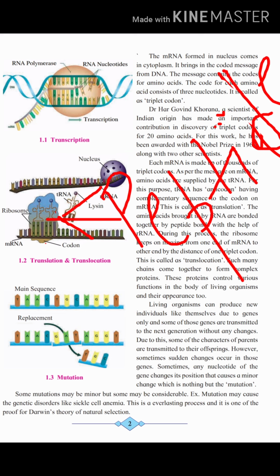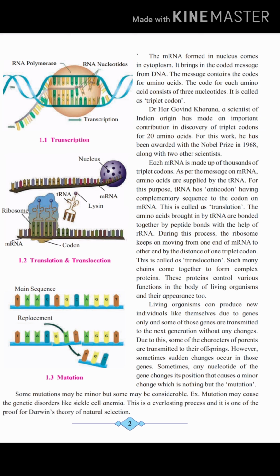Okay, now this rRNA shifts by one codon, meaning once one codon is over and the tRNA has brought the amino acid, the rRNA will shift in the forward direction. The shifting of rRNA happens so that the process continues and the tRNA keeps on bringing the amino acid, till the entire mRNA is coded, and the process gets complete. So this shifting of rRNA is known as translocation.